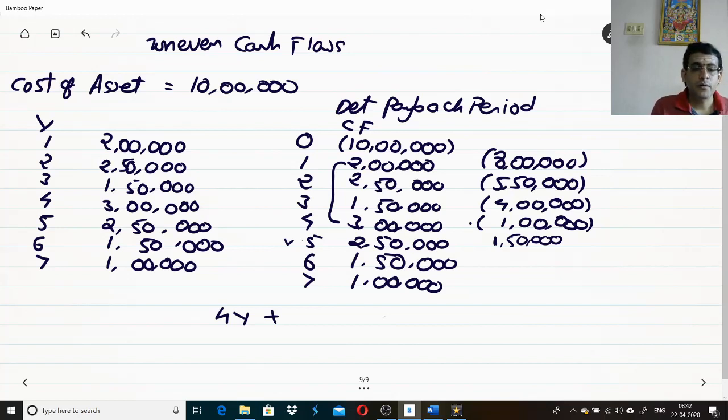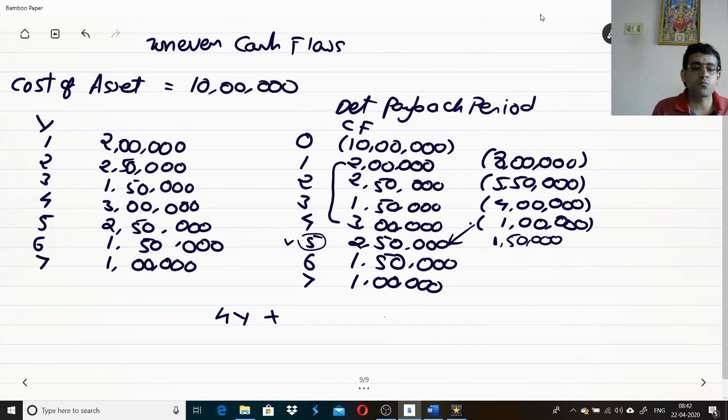So ultimately, by the end of 4th year, 9 lakhs is recovered, and you are earning a cash inflow of what? 2 lakh 50,000 in which year? In 5th year. Now that means what? This 1 lakh is out of the cash flows of the 5th year. Now, in 365 days, if you earn 2 lakh 50,000 as the cash flow, in how many days you are going to recover 1 lakh? That gives you what? 4 years plus corresponding days in the 5th year.